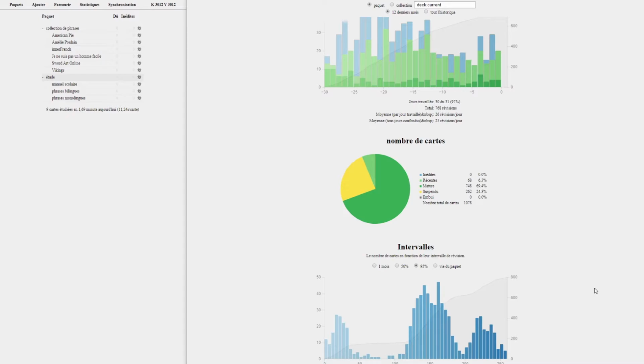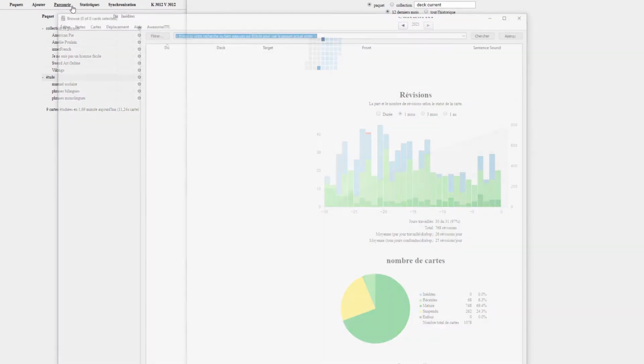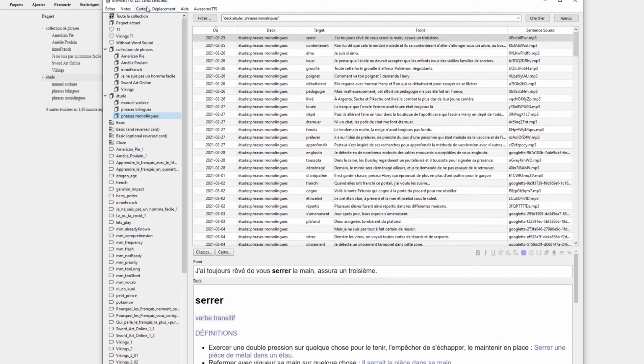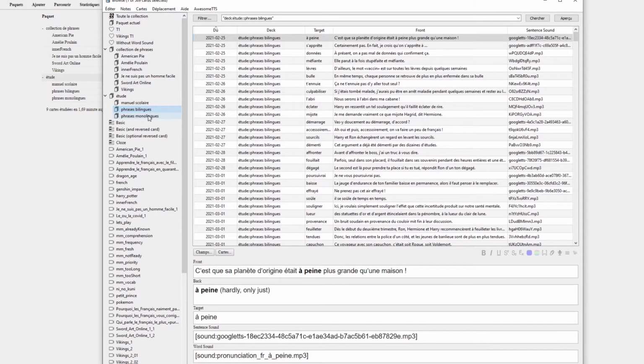I'm slowly increasing the number of monolingual cards I'm making as well, which is great. So if I go up to here and we look at monolingual, you can see I've got 227 to 589, so it's getting there. Probably in a few months it'll catch up to the number of bilingual cards I've got. I'd say probably 75% of the cards I make now are monolingual.